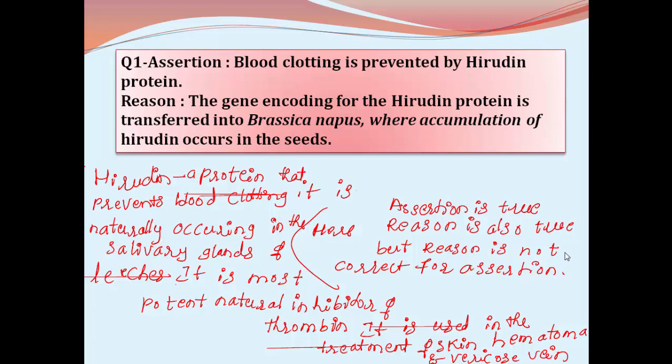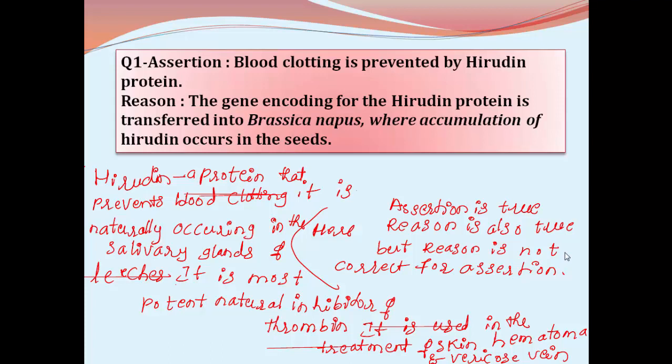What is this hirudin? Hirudin is a natural protein which prevents blood clotting, means it has anticoagulant property. Naturally, where is this hirudin present? It is present in the salivary glands of blood sucking organisms like leech.